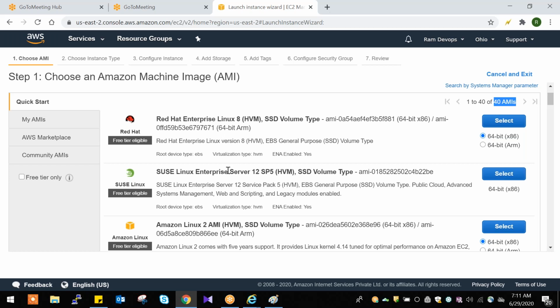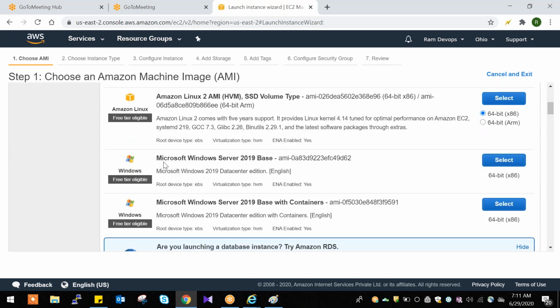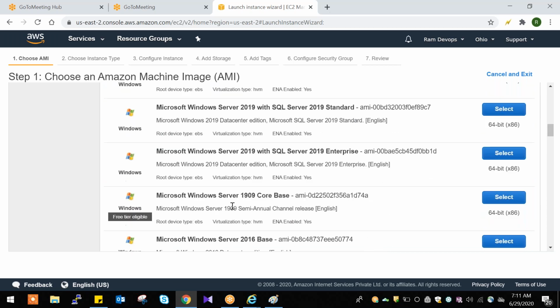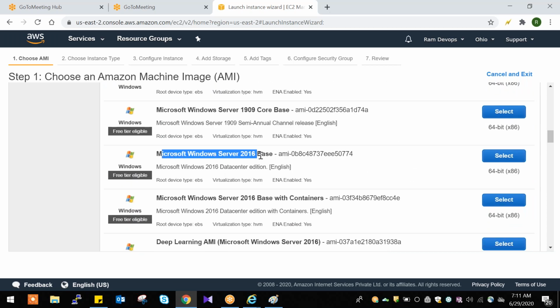Here we have 40 AMIs: Red Hat Enterprise Linux, SUSE Linux, Amazon Linux, Microsoft Windows 2019. These are different versions, and 2016 is also available here.